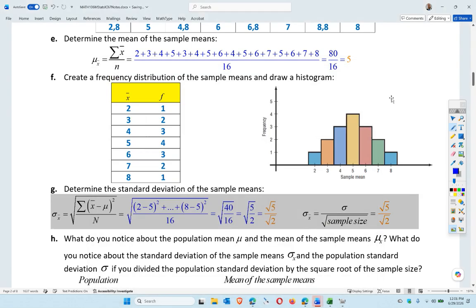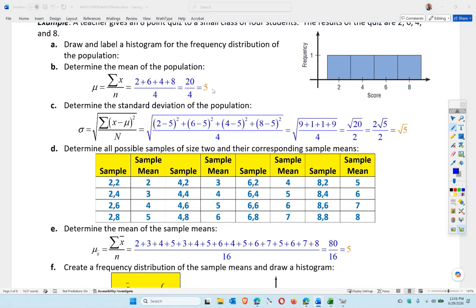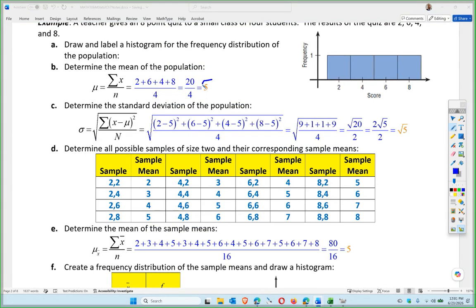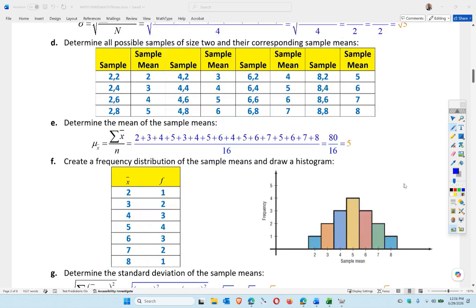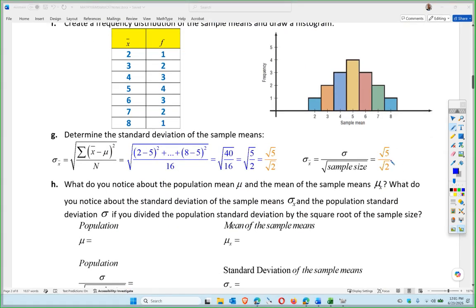There we go. Okay, so let's look here. The mean was 5, population mean. The mean of the samples was 5. The standard deviation of the samples is root 5. The standard error of the sample means is the same thing divided by square root of 2, which is the sample size. So it got smaller, which is what we thought. So the standard deviation got smaller, but the mean stayed the same.